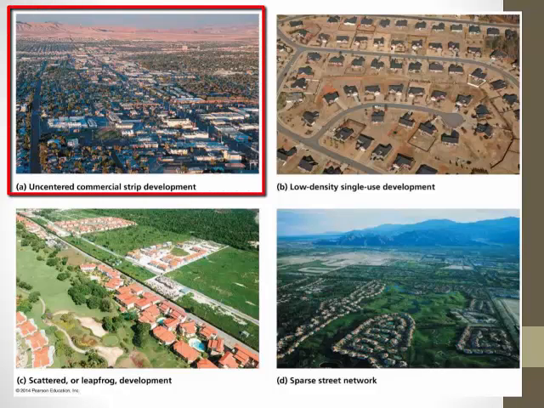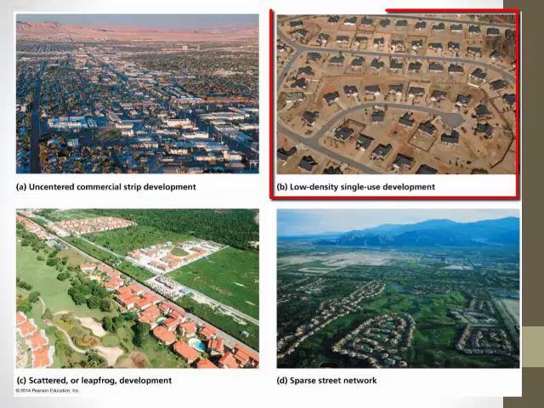In the top left, you see an uncentered commercial strip development that consists of businesses built along one long road. The problem with this is that the businesses are far removed from the centralized community and city, and thus require people to drive to visit the business. On the top right, you see a low-density single-use development, which is very common in the U.S. People who live in places like this have little option but to use their car to drive to work, school, business, or other places typical of everyday life.